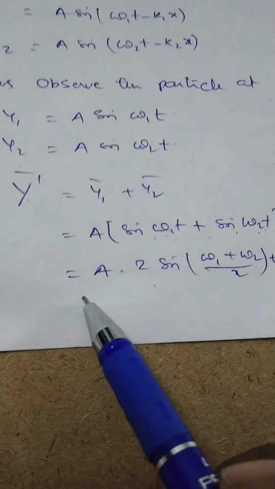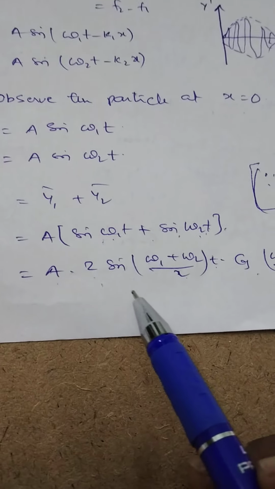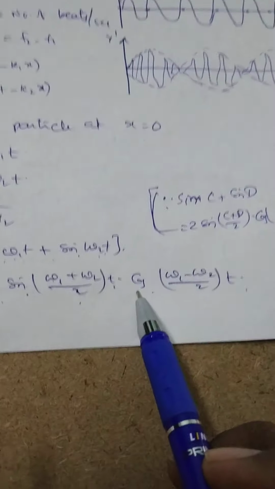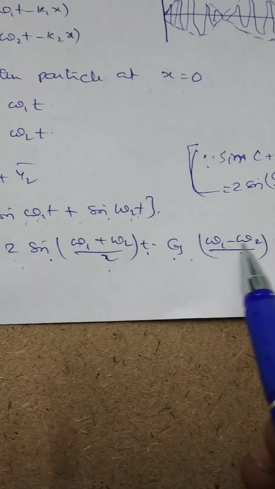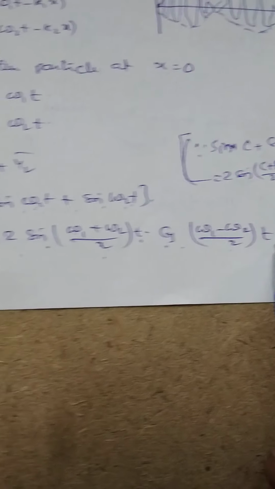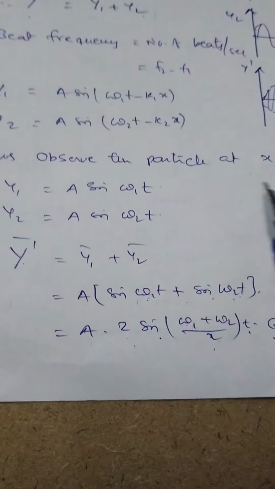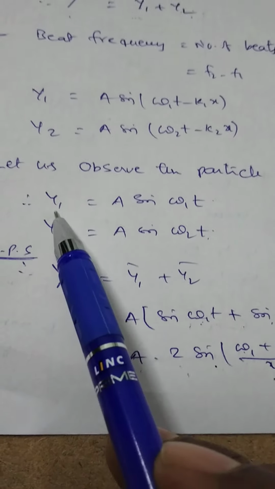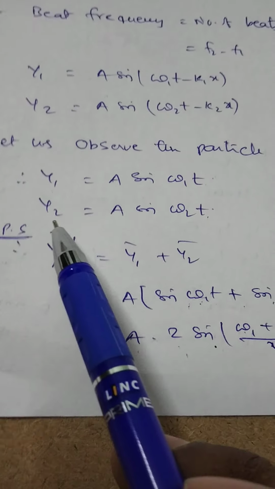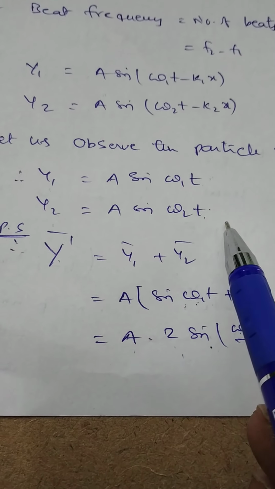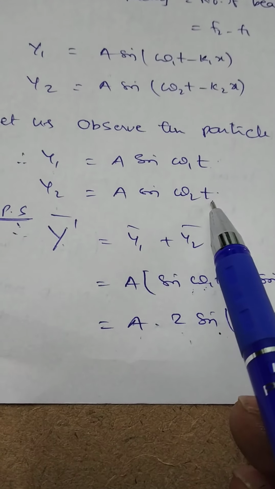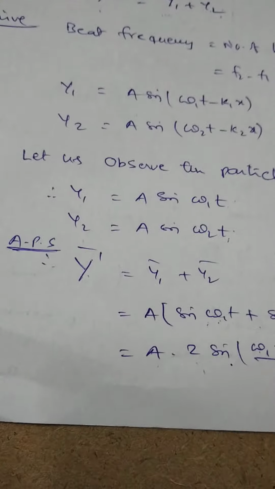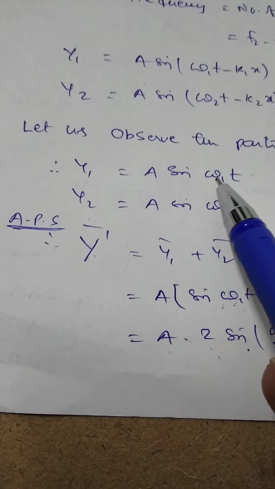Okay? So that is equal to A into 2A into sine (C plus D)/2... (omega 1 plus omega 2)/2 into t, into cos of (omega 1 minus omega 2)/2 into t. Do you understand? Let the two waves initially be represented in terms of sine functions. Y1 is in the form of a sine omega t function. Y2 is also in the form of a sine omega t function because both are in the same phase. So after superposition of these two waves, the resultant wave is also represented only in terms of a sine function.